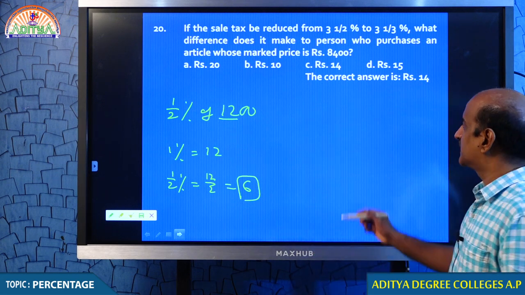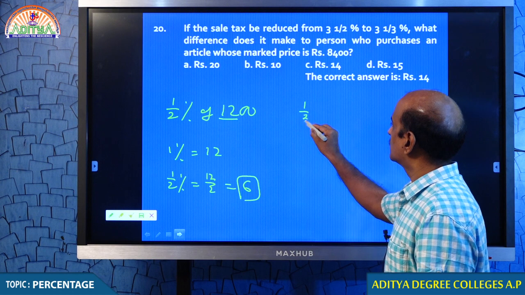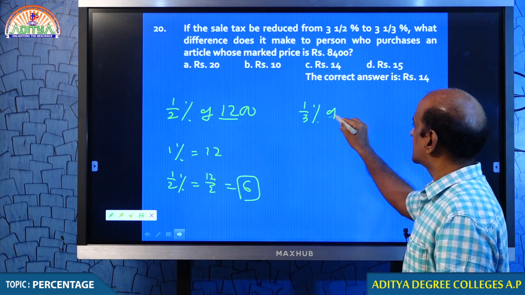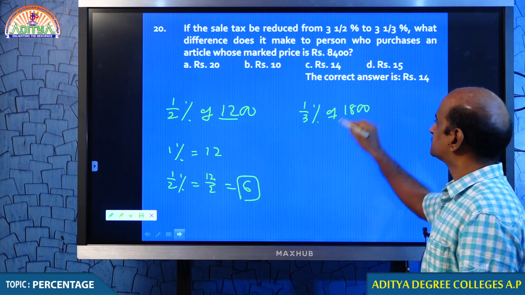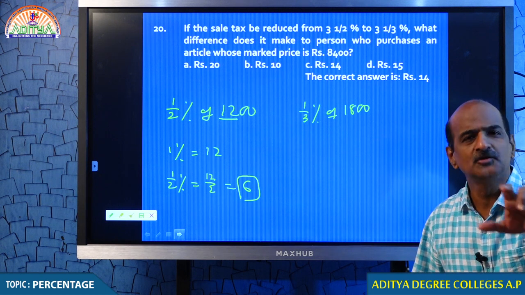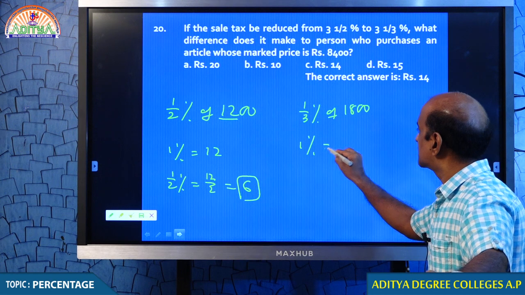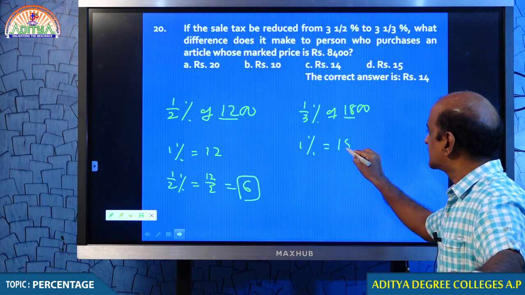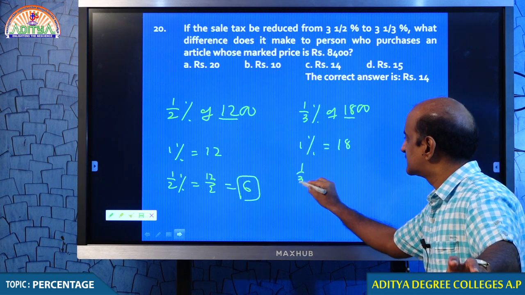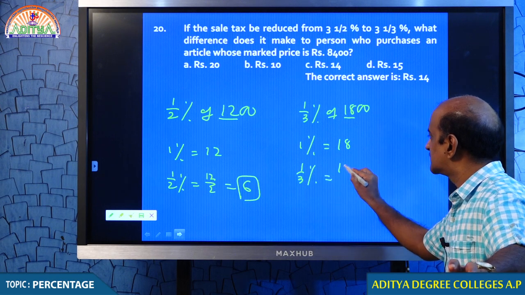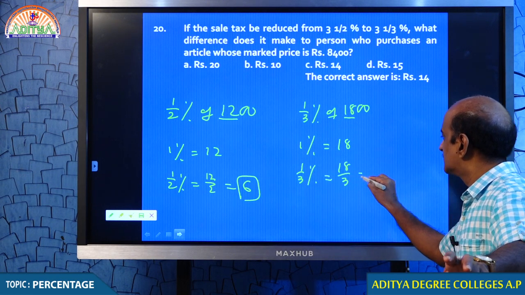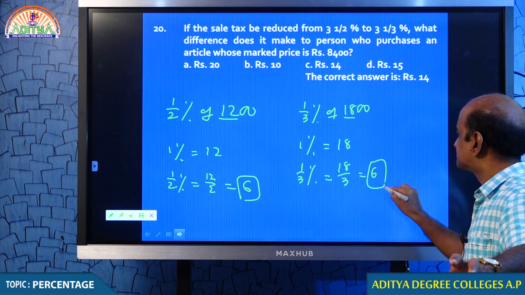Okay. Tell me, students, how to get 1/3% of 1800? Never mind. You may not be able to get 1/3%, but you can get 1%. 1% is 18, and 1/3% is 18/3, that is 6.